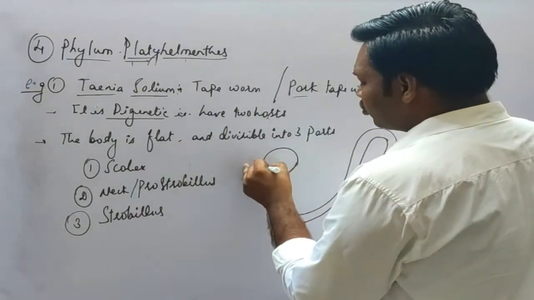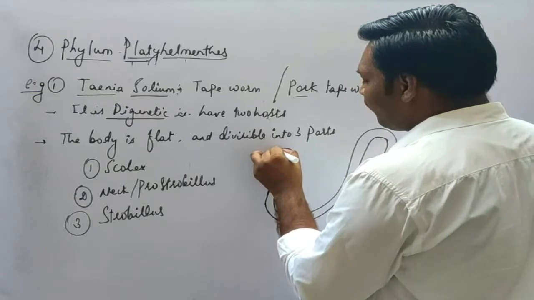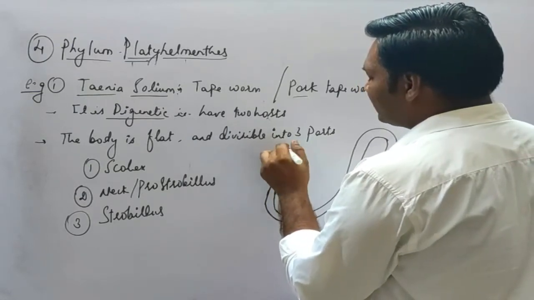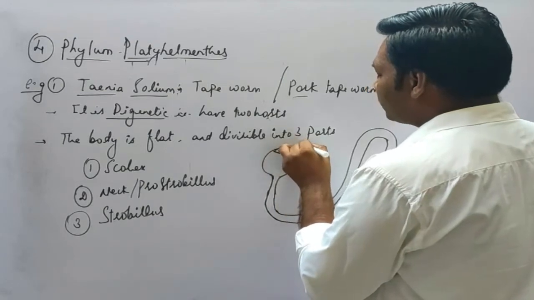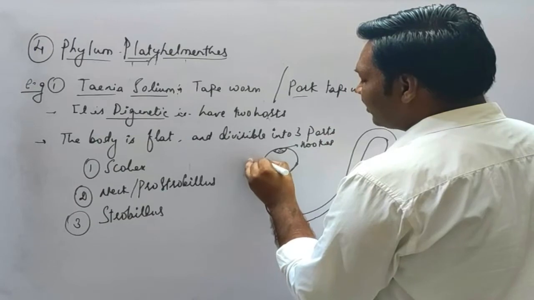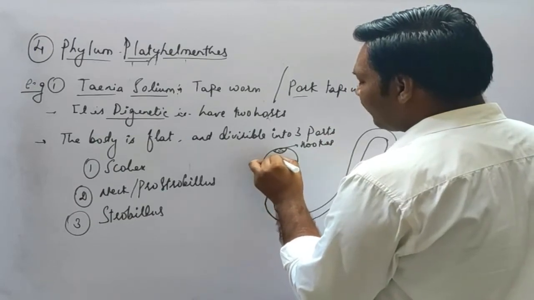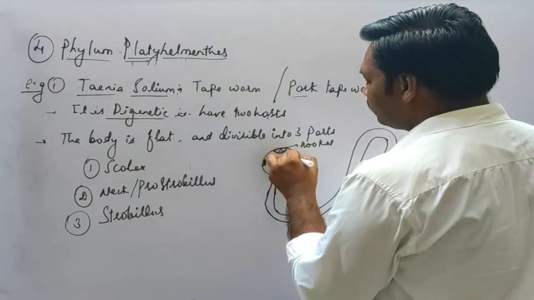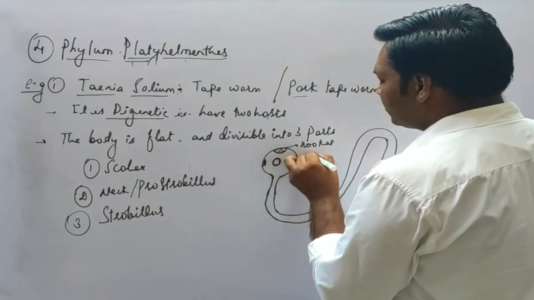This part is the scolex, and it consists of hooks, okay. On its mouth surface there is presence of hooks, and it consists of three pairs of suckers, okay. These are called suckers.